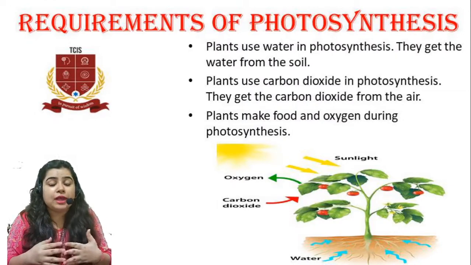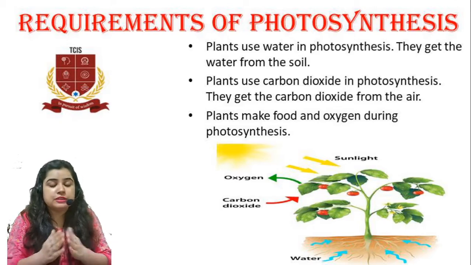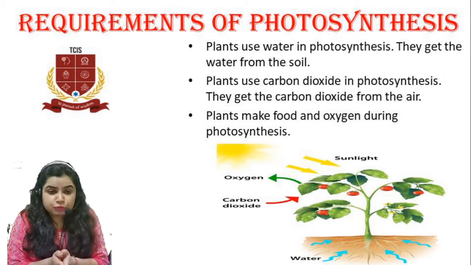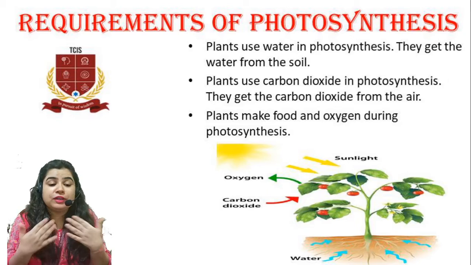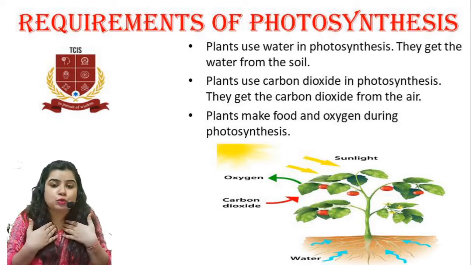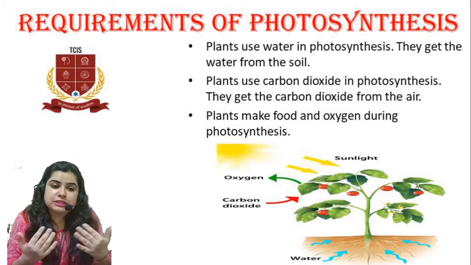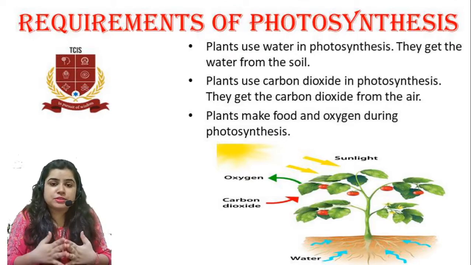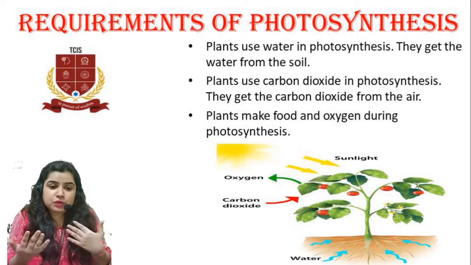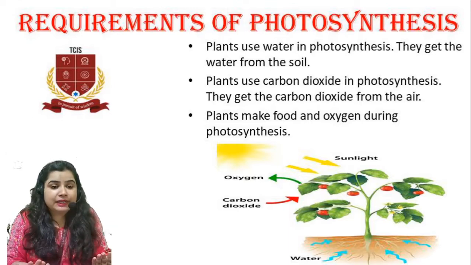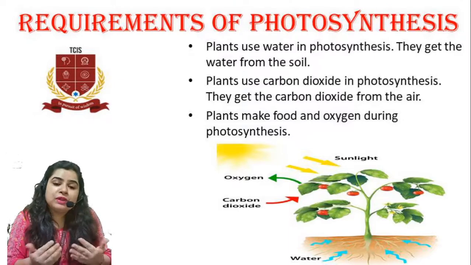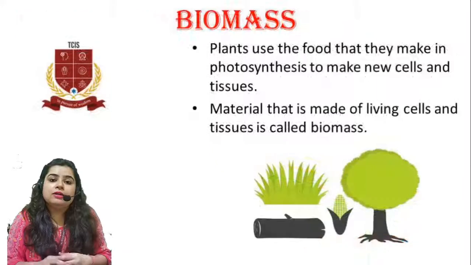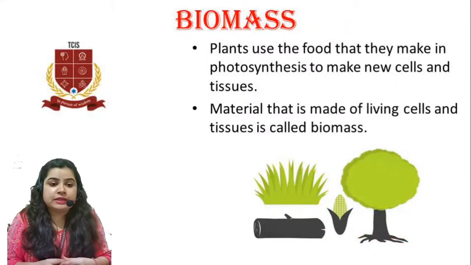Plants make food and oxygen during photosynthesis. Plants not only make food for themselves, but oxygen, which is very important for us, is also made during photosynthesis. So basically you can define photosynthesis as a process where they use carbon dioxide, water and light and prepare their own food and oxygen. The next concept we are going to understand is biomass.